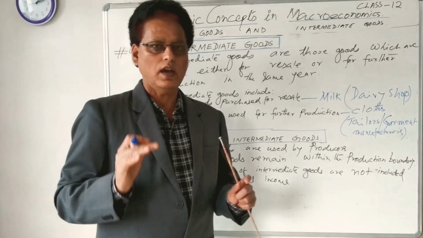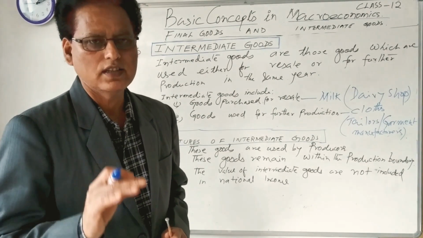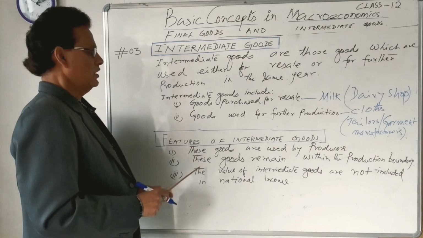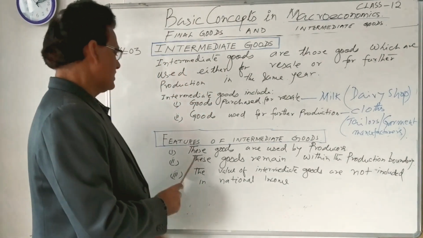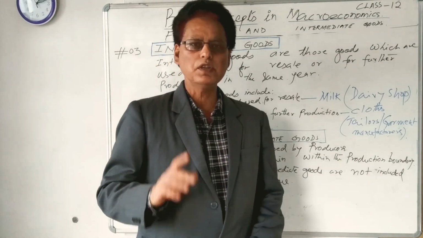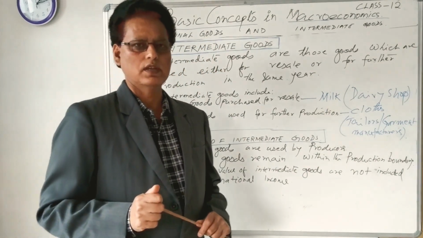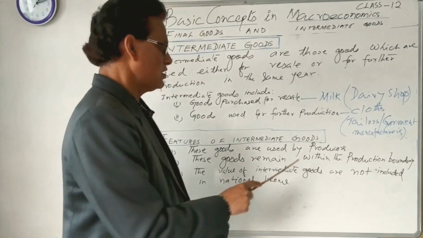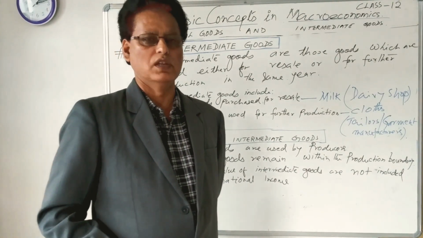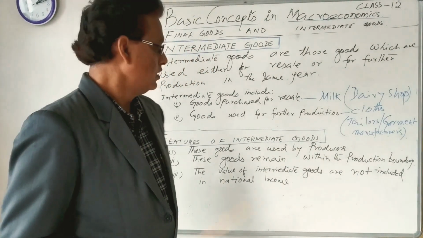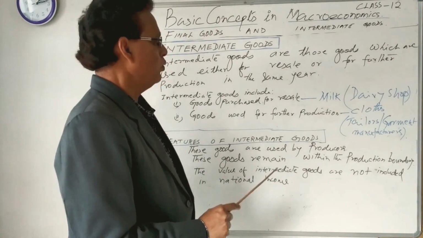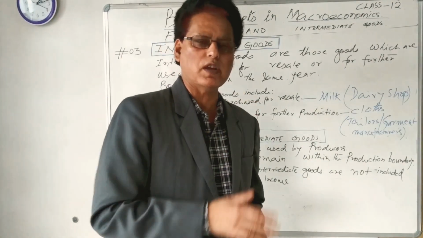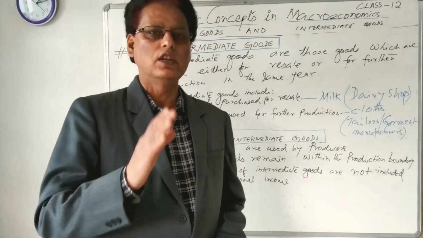Let us see what the features of intermediate goods are. I think it's clear to all of you. The first feature is that these goods are used by the producers. It means intermediate goods are not used by the consumers. Consumers are not using intermediate goods. These goods remain within the production boundary. It means the goods which remain within the production boundary are known as intermediate goods.